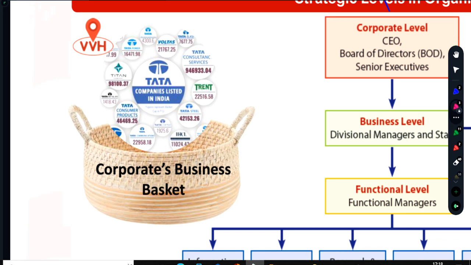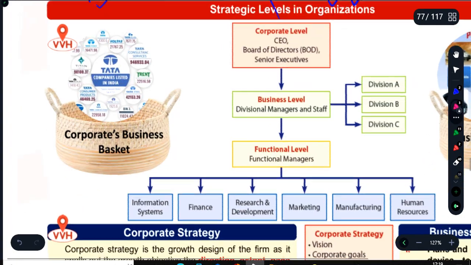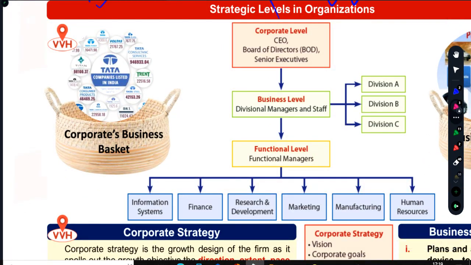Apple has three strategic business units, right? Let me tell you very frankly that iPhone is not an SBU. iPhone is a division, and that is also a product division of the telecommunication strategic business unit of Apple. I heard some students saying that iPhone is a business unit, right? In any multi-form organization, M-form structure, of course, any division is also called a unit. Saying unit doesn't mean that it is a strategic business unit.